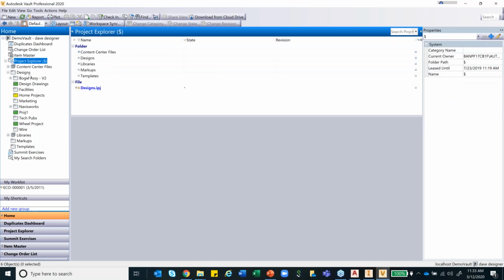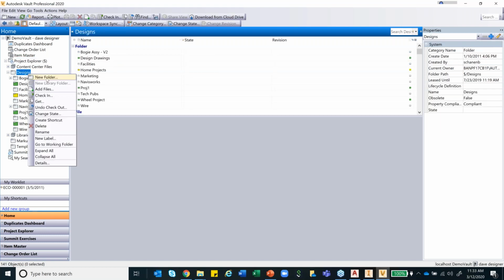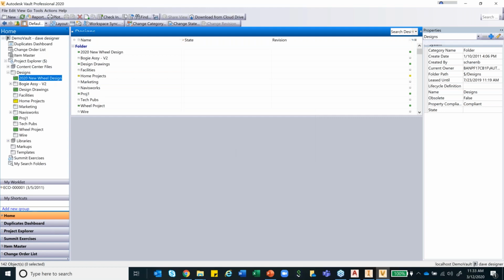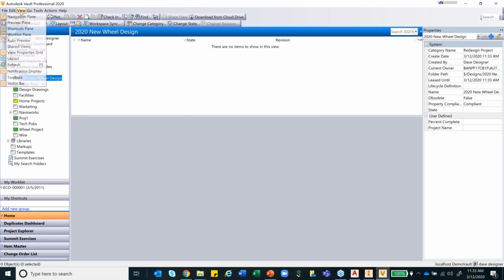So what I'll do is I'll just create a new folder. Let's say 2020 new wheel design, and I can specify categories under which category this falls, whether it is a redesign project, new product, or it is electrical, mechanical, architectural. So you can go ahead and define it. In this case, I'll make it a redesign project. So this is a new project for me.